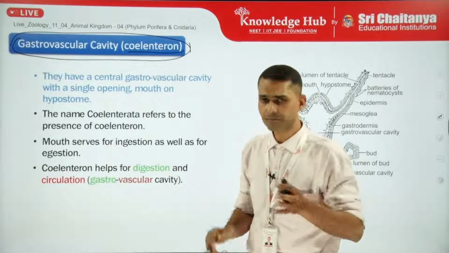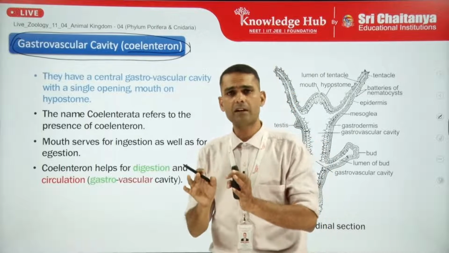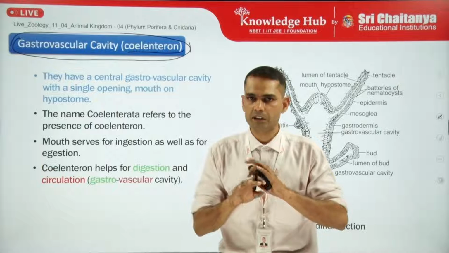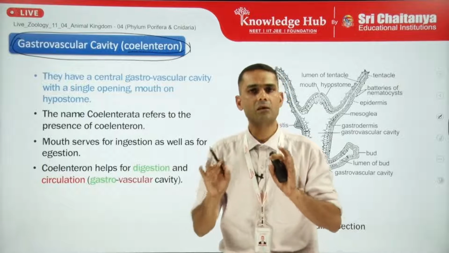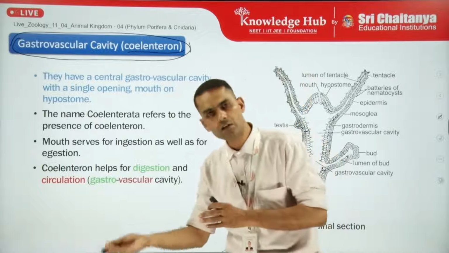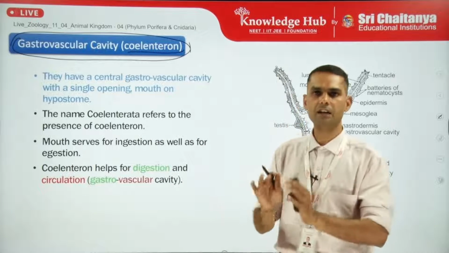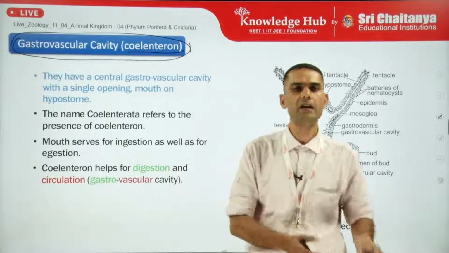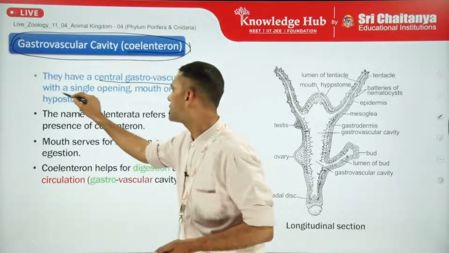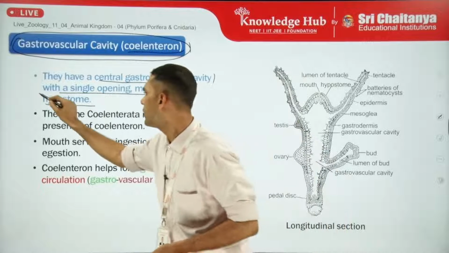Like in Porifera, the paragastric cavity or the spongiocele was just a cavity in which there was no digestion taking place, no extracellular digestion. But here the digestion will be extracellular as well as intracellular. First it will be extracellular and then it will be intracellular. So they have a central gastrovascular cavity with a single opening, the mouth or hypostome.